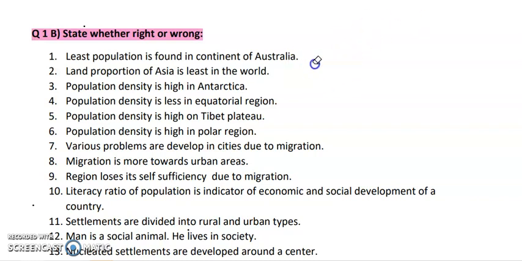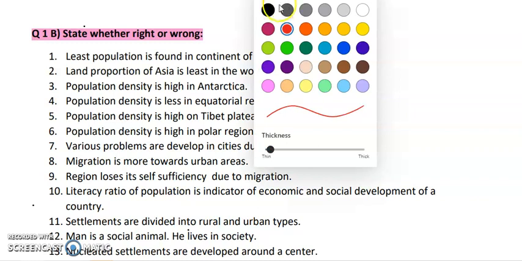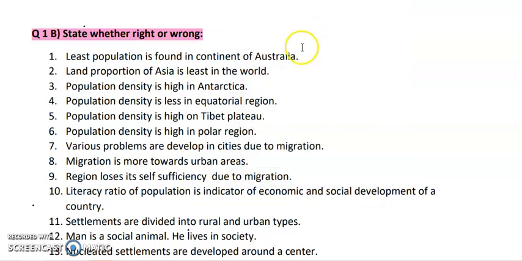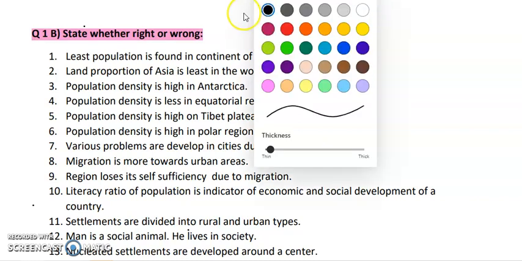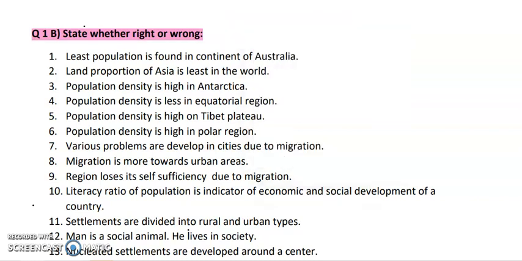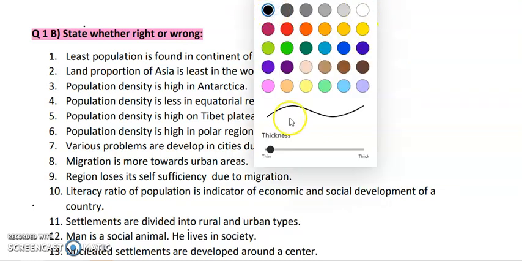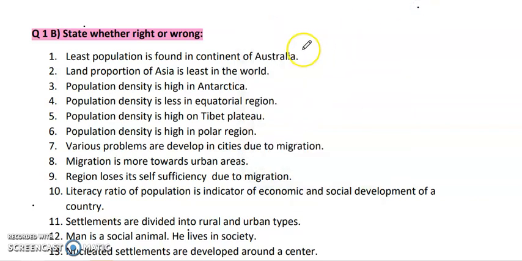Actually, I can't edit in this, so with the help of color I'm trying to make it out. I hope you understand it well. I'll write R for right and W for wrong. So the first statement is totally correct, so it's a right statement.